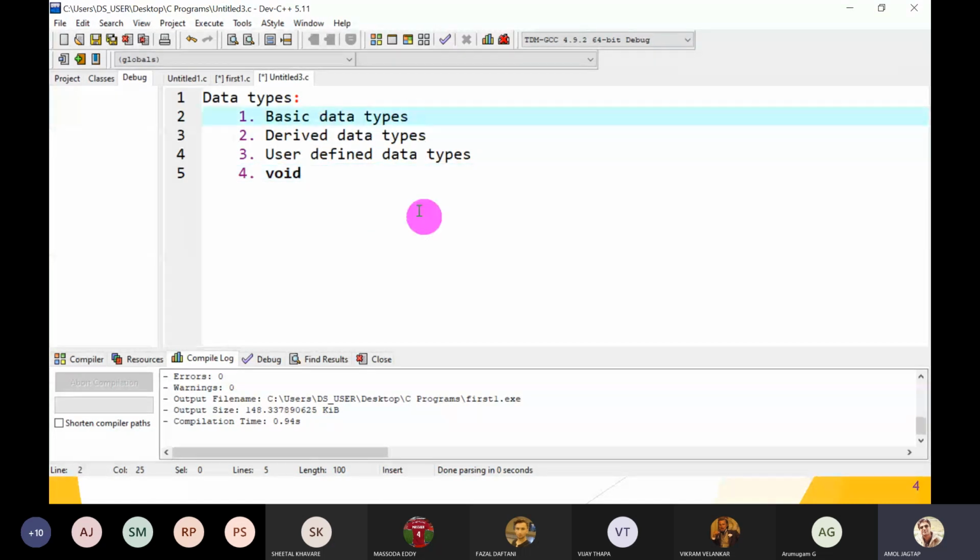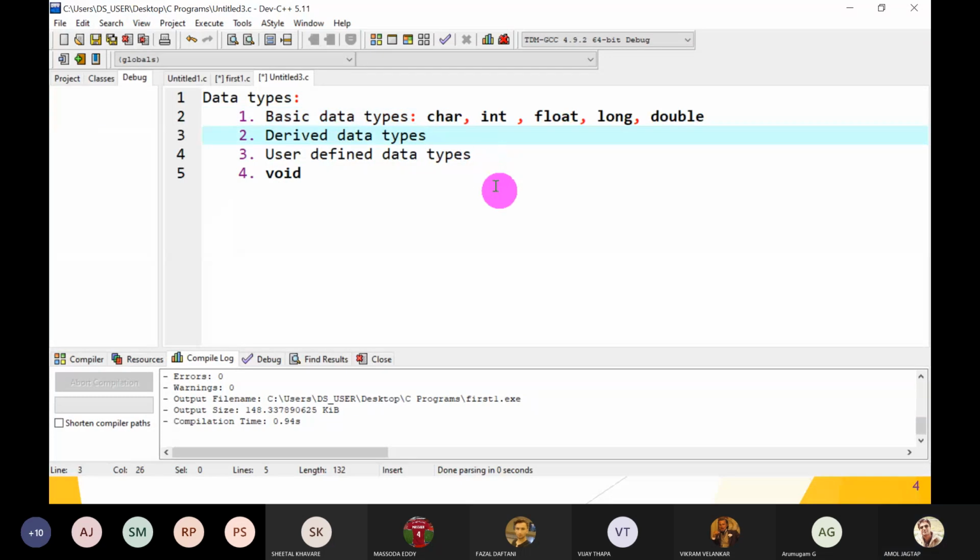Basic data types. Which are the basic data types? First, character, integer, float, double, long double, etc. These are the primitive, basic, fundamental data types available in C language. Now, which are the derived data types?